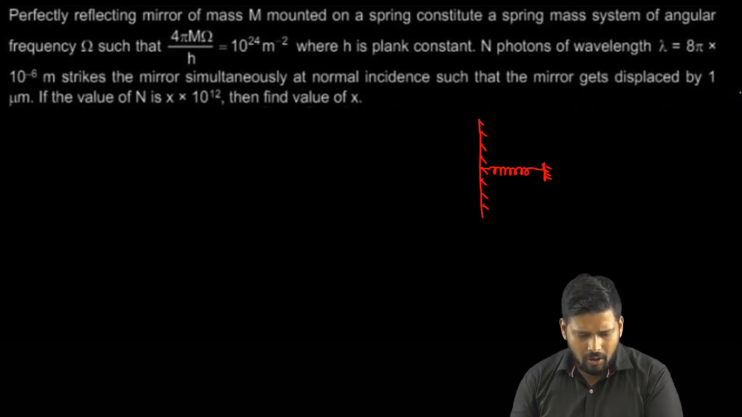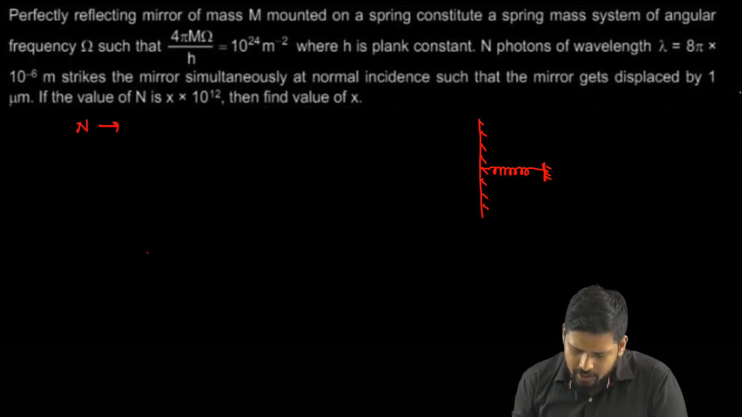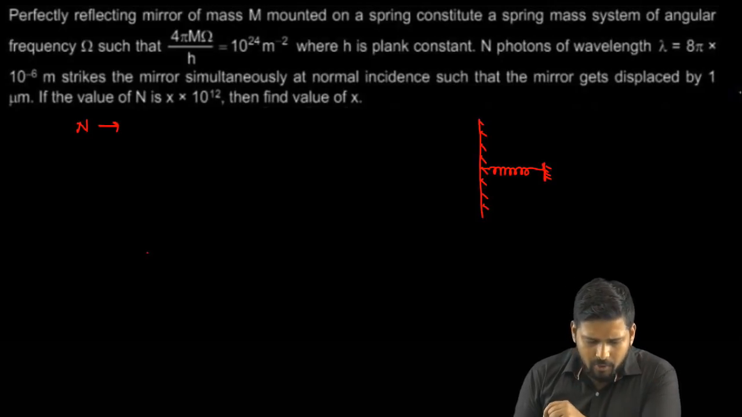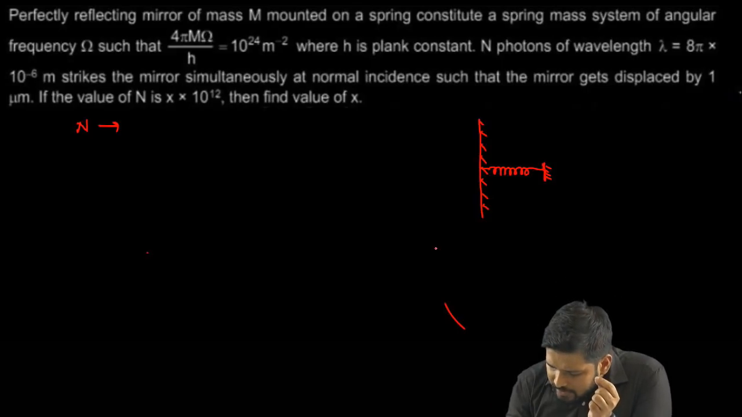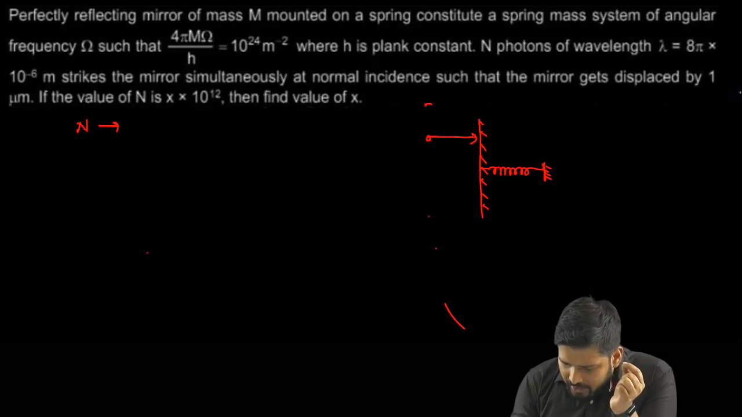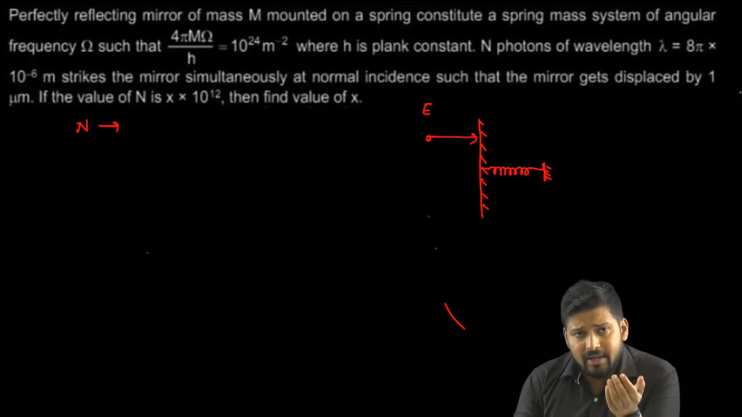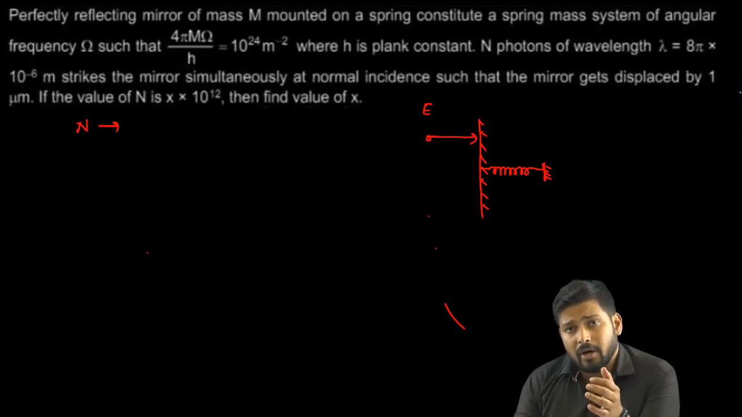Now let capital N be the number of photons. What I can say is that when a photon comes and strikes this mirror, it has some energy, which can be written as E, and it also has the velocity of light, 3 into 10 to the power 8 meters per second.